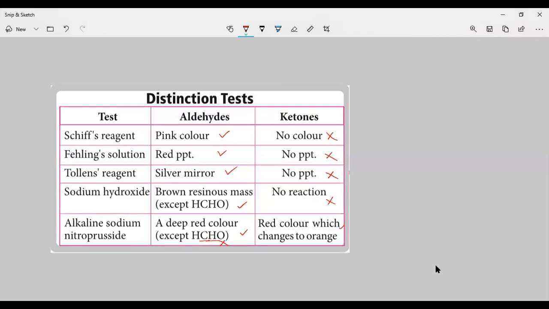So here, what is Gibbs reagent? Sometimes in the examination they won't ask about Gibbs reagent.